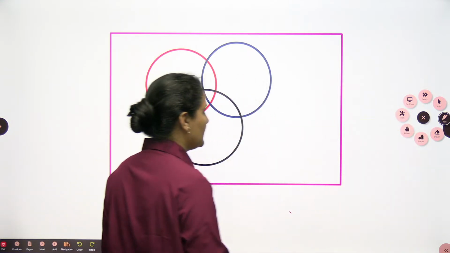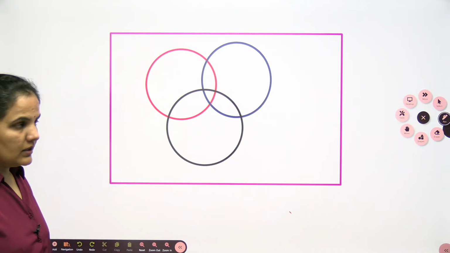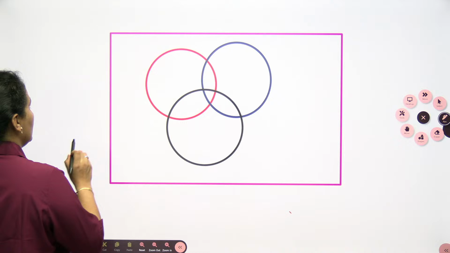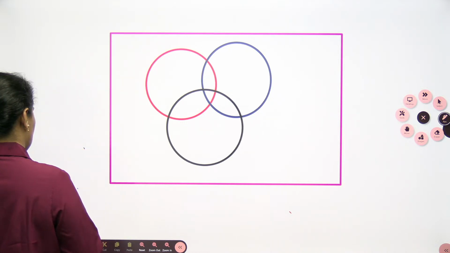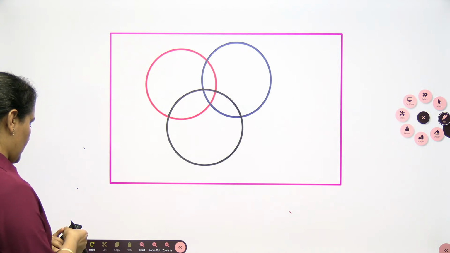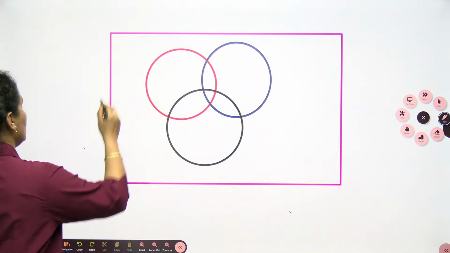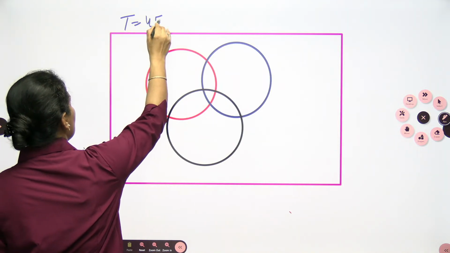Now let's approach it. So here it is given to us, the total is 450. So you can write down the total as 450.